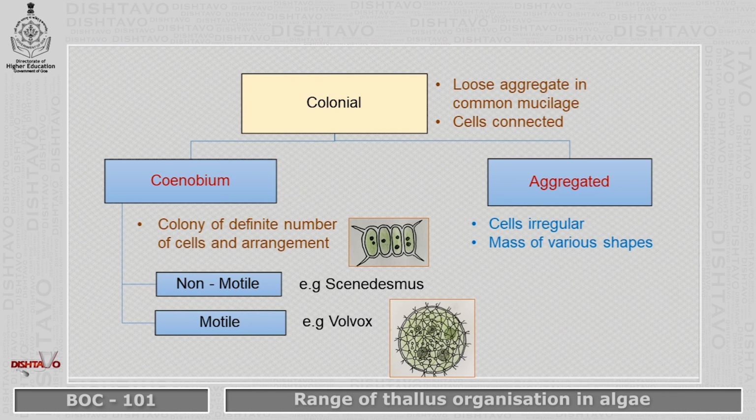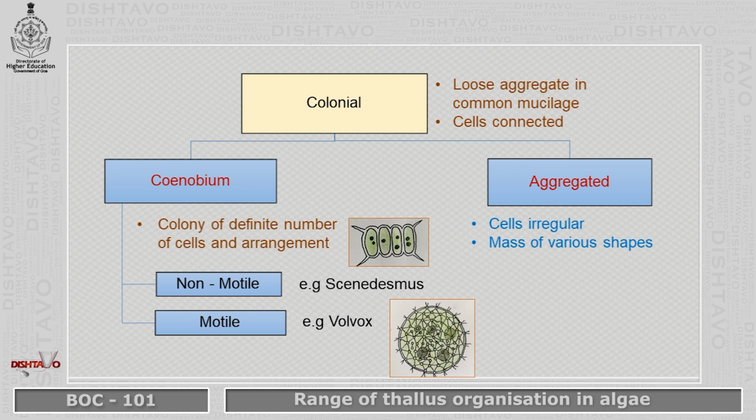Under coenobium, again we have non-motile forms, where non-motile unicells have come together in a gelatinous mass, and the number may range, as in Scenedesmus, from 4 to about 32, but these are all non-motile, they do not have any locomotory organ.